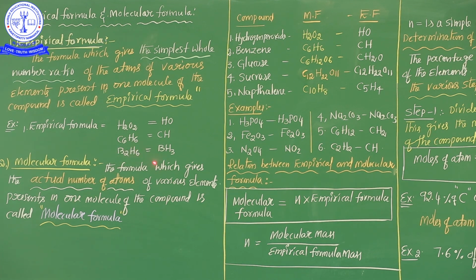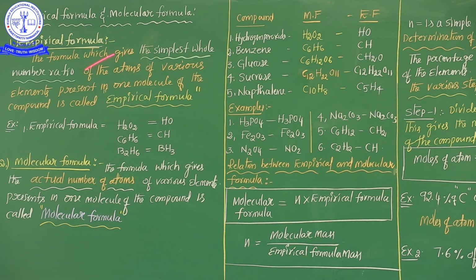And B2H6: 2 ones are 2 threes are. So listen carefully, BH3 is the empirical formula of diborane. CH is the empirical formula of benzene. HO is the empirical formula of H2O2, hydrogen peroxide. That is the most important, my dear students. Empirical formula is nothing but the simplest whole number ratio of the compound. Okay? This is the empirical formula. Later we will discuss a number of examples.